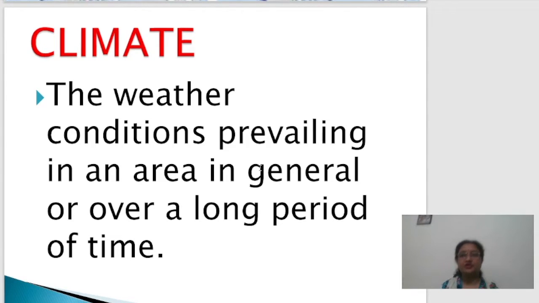So the maximum part of the Indian subcontinent is greatly influenced by this type of wind called the monsoon wind, and it causes heavy rainfall throughout the Indian subcontinent. So somehow or the other, the entire climate of the Indian subcontinent gets influenced by this monsoon wind system to a great extent.